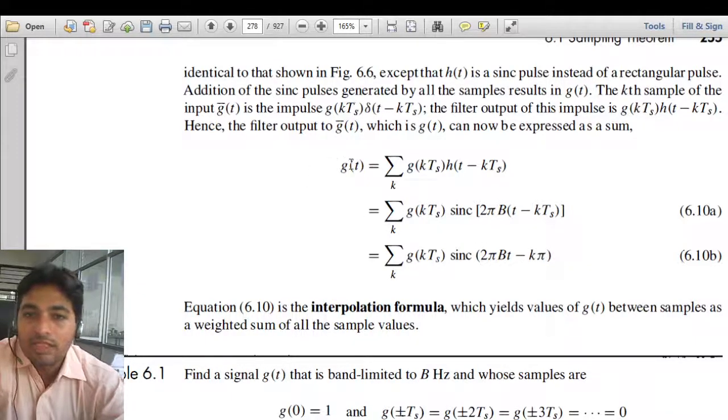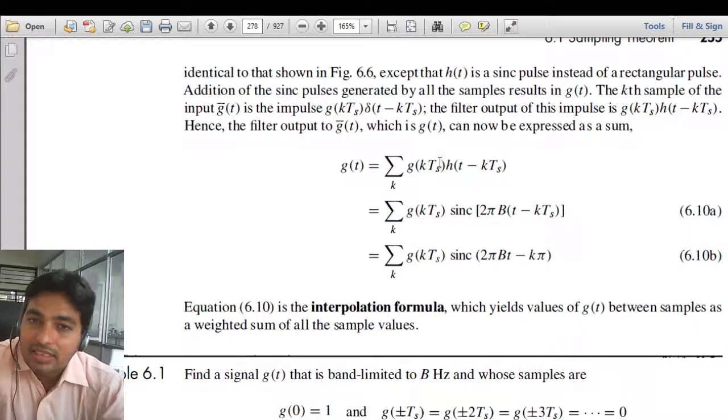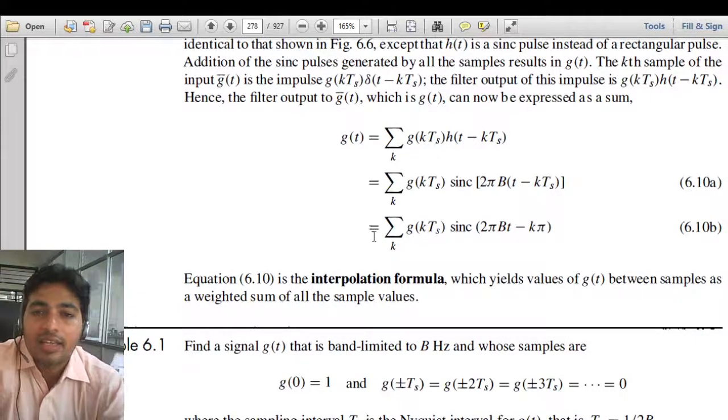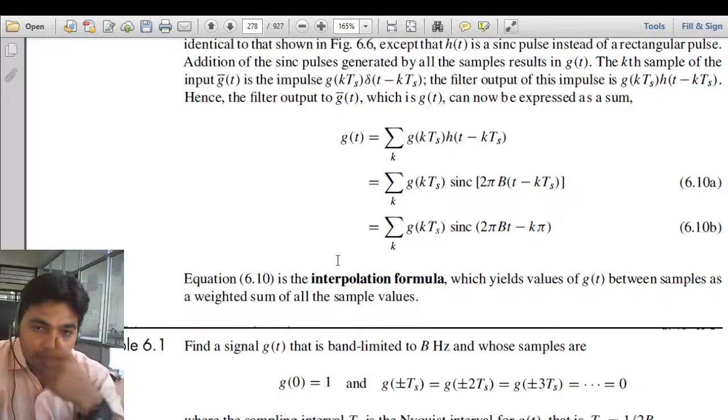This can be expressed mathematically as g(t) equal to the summation of the sampled version of the signal multiplied by the sinc function, and the summation of all these sincs will reconstruct our signal. This is exactly called the interpolation formula, and the method of reconstruction of a sampled signal is called interpolation.